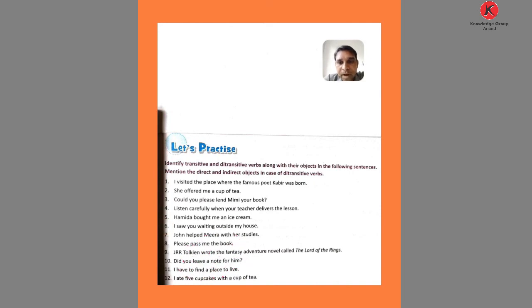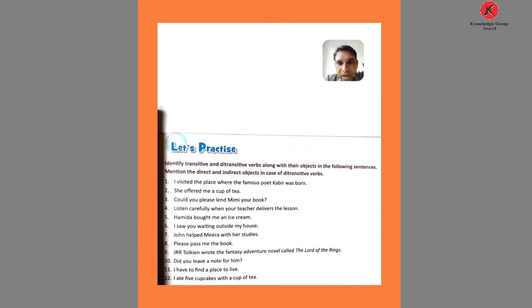Okay, now comes number 9. J.R.R. Tolkien wrote the fantasy adventure novel called The Lord of the Rings. Here wrote is the verb. No indirect object is given. This is the transitive verb.